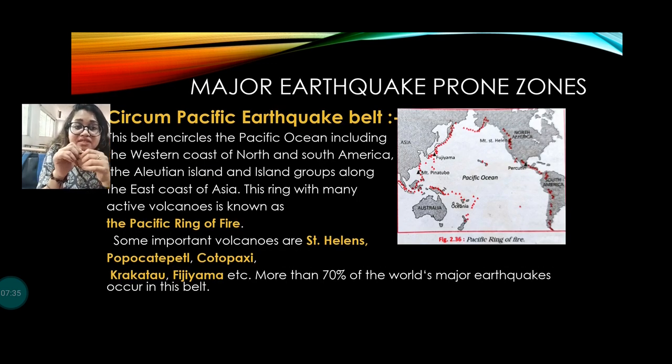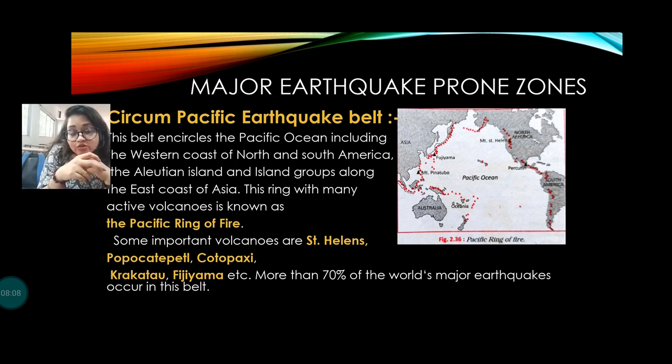Now what are the major earthquake prone zone areas? When we discuss volcanic eruptions, we discuss the Pacific ring of fire. So the Pacific ring of fire is a major earthquake prone zone. It is the belt which encircles the Pacific Ocean including the western coast of North and South America, the Aleutian Islands and the island group along the east coast of Asia, a ring with many active volcanoes we can see in the Pacific ring of fire.